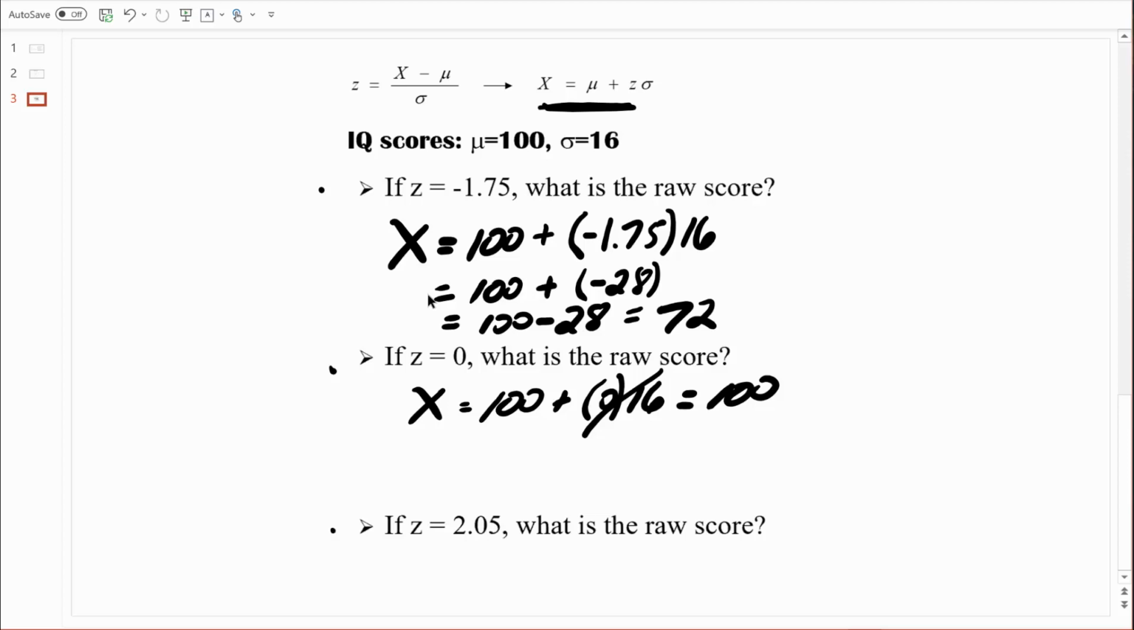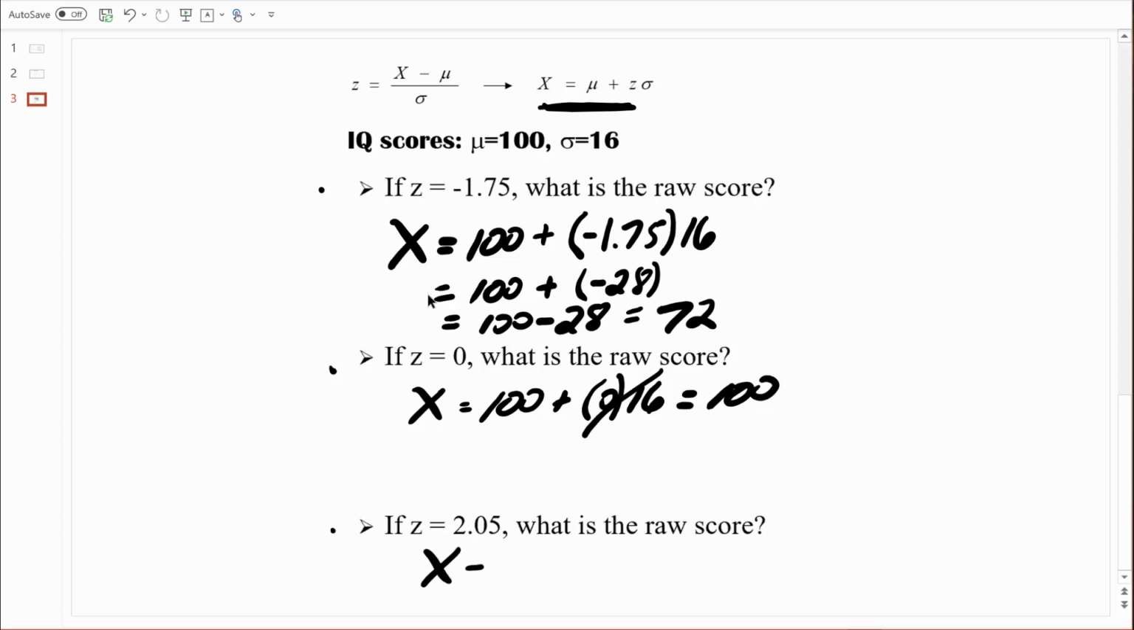And let's wrap things up by looking at this last example. If z equals 2.05, what is the raw score? We're talking about a raw score that's a little bit more than 2 standard deviations above the mean. Some of this we can just estimate in our heads. If one standard deviation is 16 points, 2 standard deviations is 32 points. So we're talking about a raw score that's somewhere around 132. Do you see how I'm estimating what the answer is going to be? I should find some value that's pretty close to 132. Let's figure out exactly what it is.